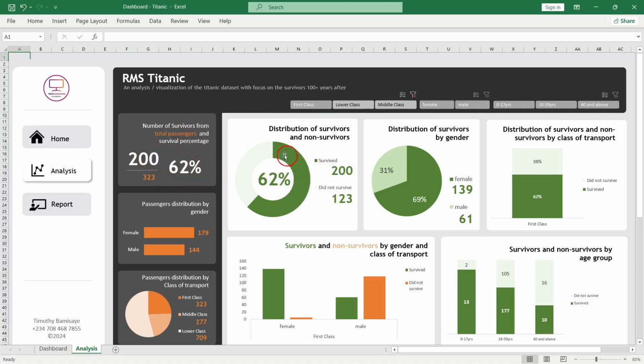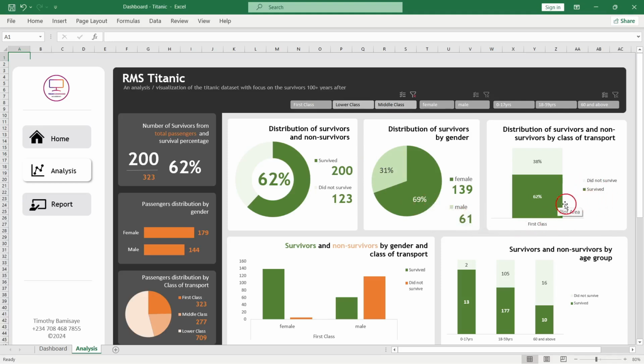You also have that rate right here. 123 of them did not survive, right? And for the survivors, we have 139 female and 61 male, which is about 69% female of the population.